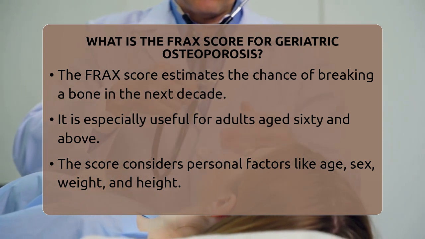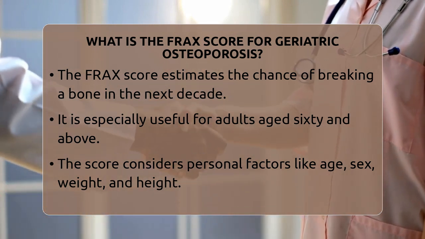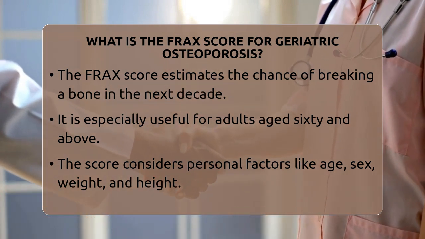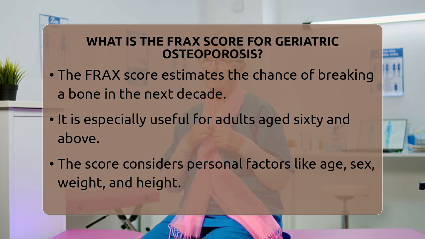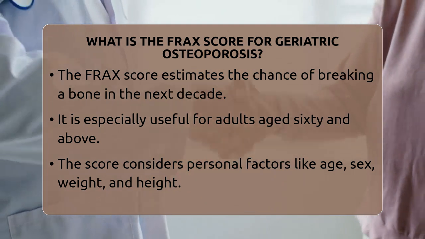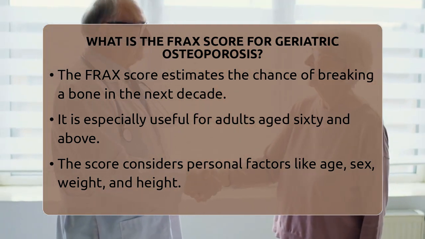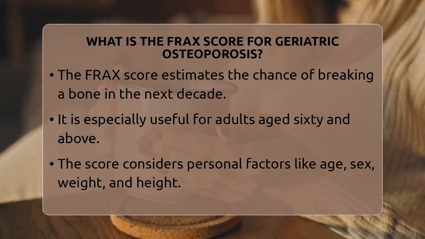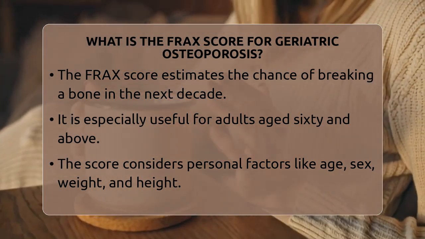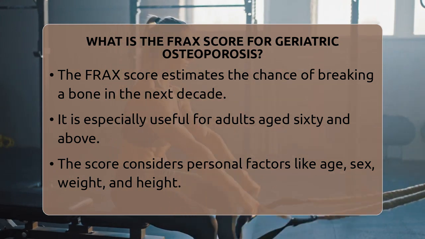10 years. For older adults, especially those aged 60 and above, this score is very helpful because the risk of osteoporosis and fractures naturally increases with age. As bones become weaker and more fragile, knowing your risk helps you and your healthcare provider make better decisions about prevention and treatment. The FRAX score considers many personal factors.